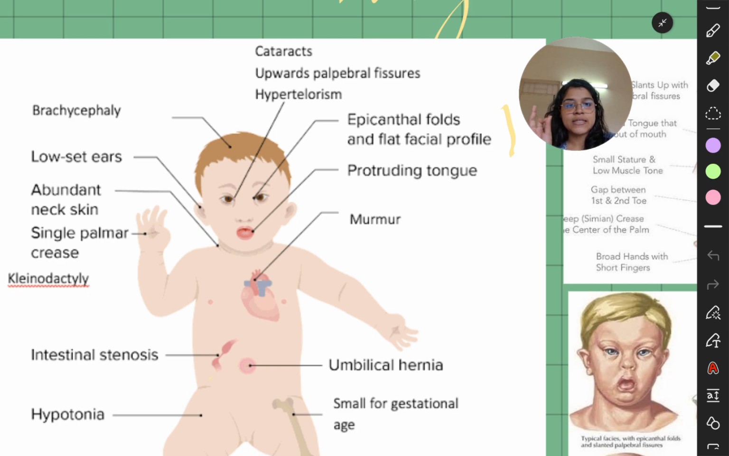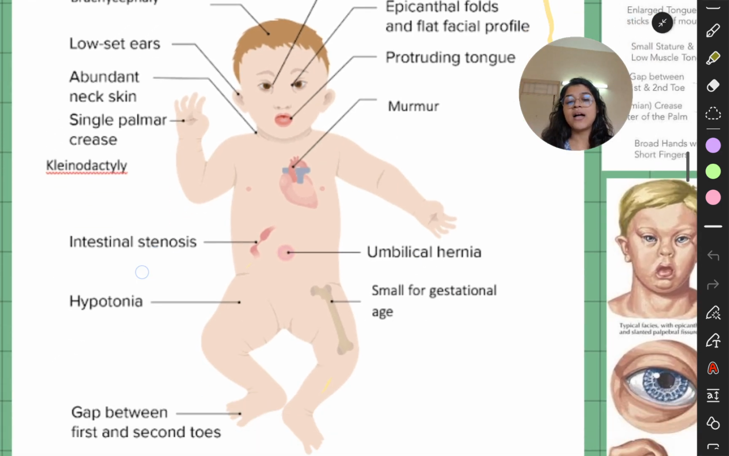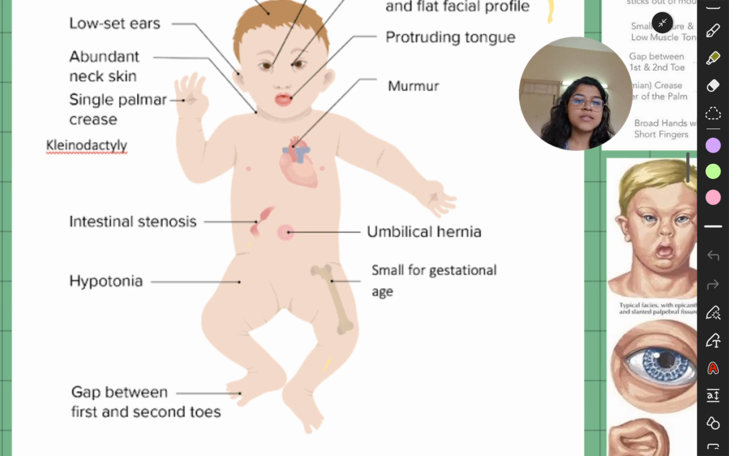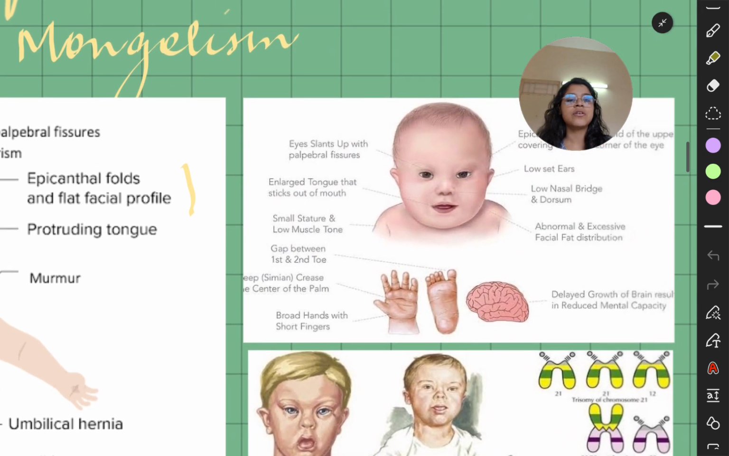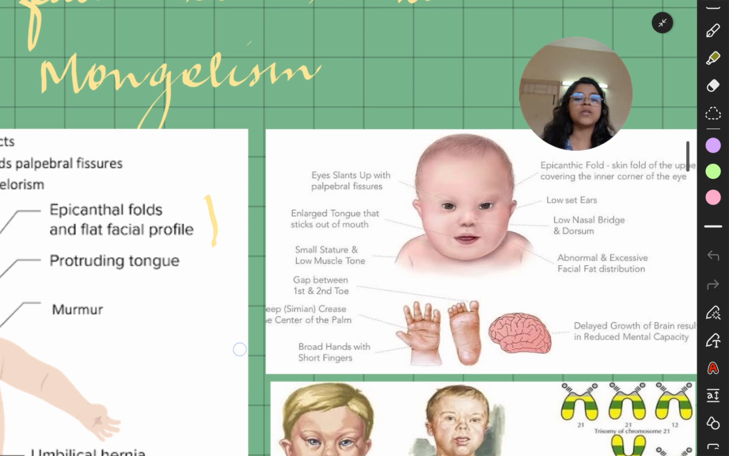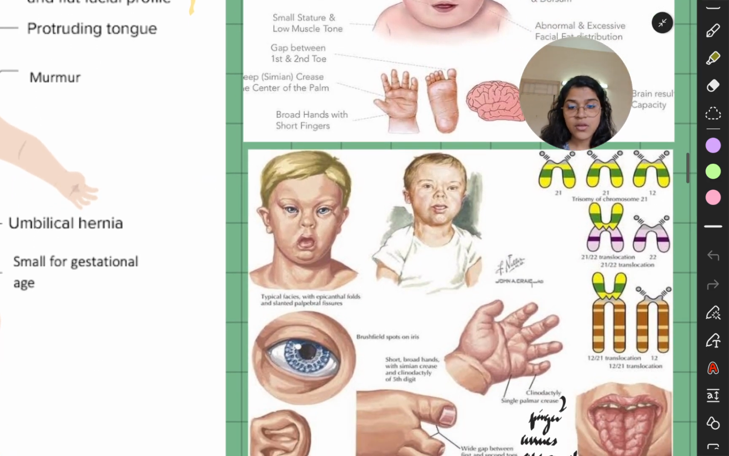Single palmar crease is there. Single palmar crease. And they can have clinodactyly. That is, the small finger is like this. Clinodactyly. Curved. Then these are the other effects, but we are going to learn mostly about the oral manifestation.